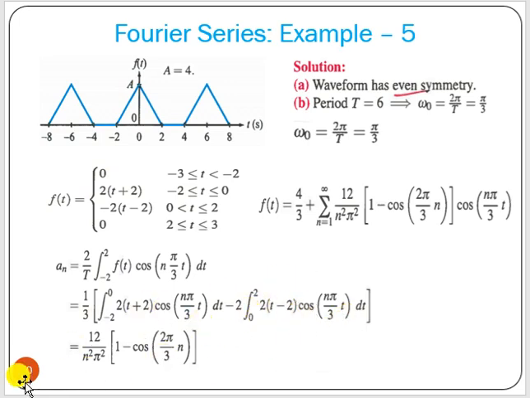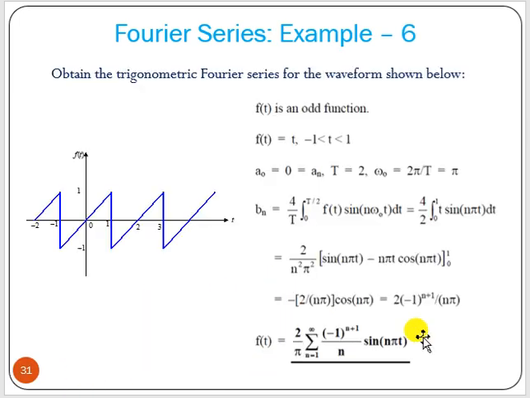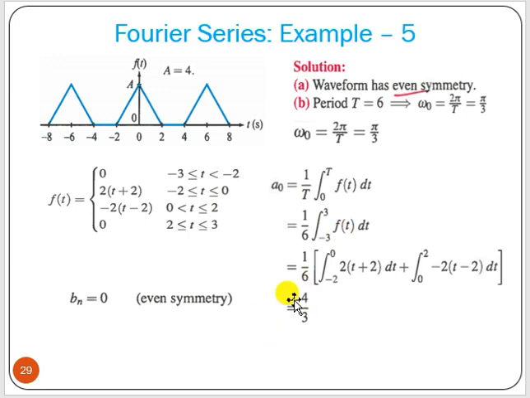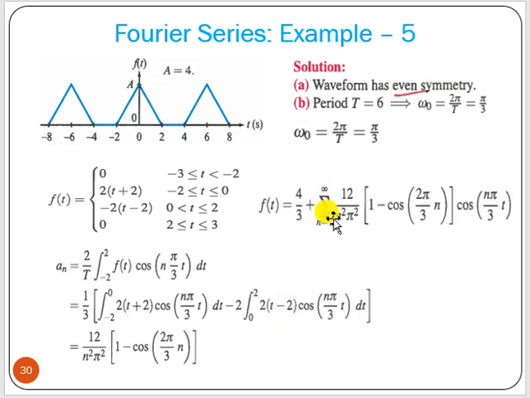If we integrate that, you will get this particular result. After that, f(t) is 4 by 3 plus summation of an term into cosine of n omega 0 t, where omega 0 is pi by 3. So that is the function f(t) of this particular waveform. If we simulate this expression, we will get this particular waveform.